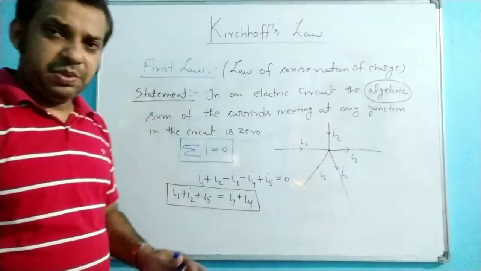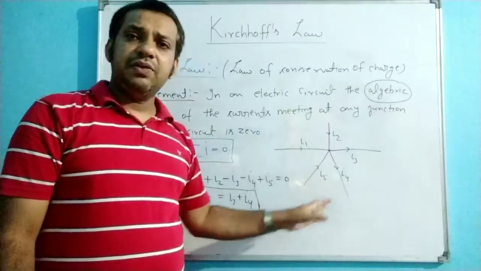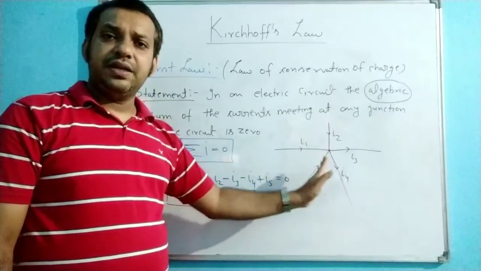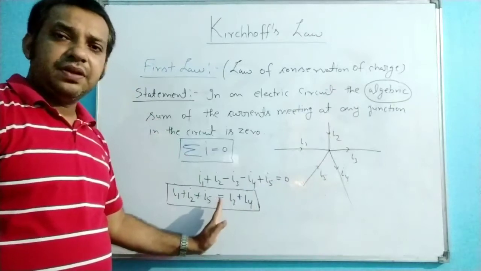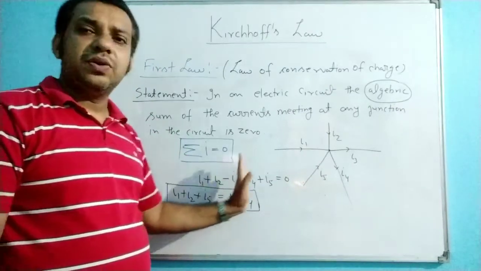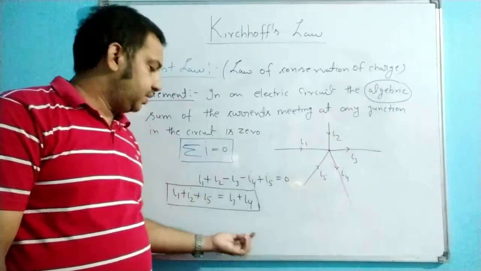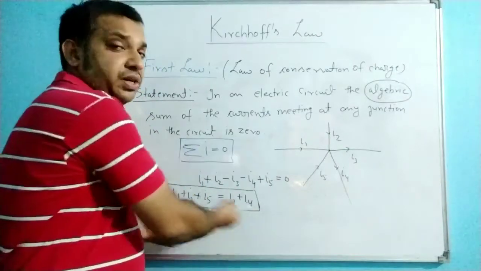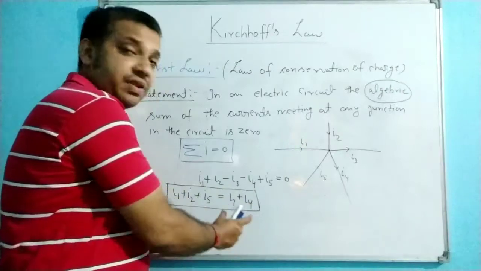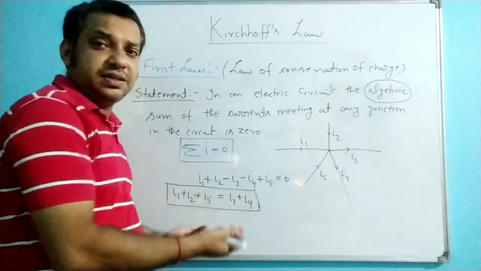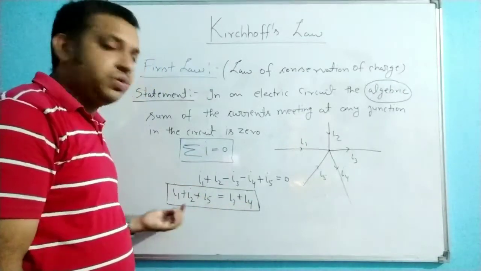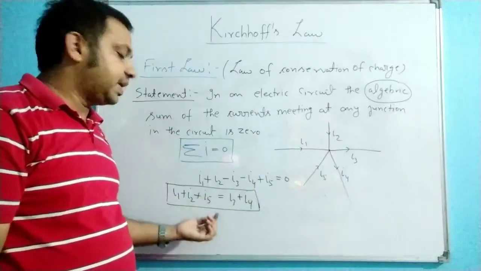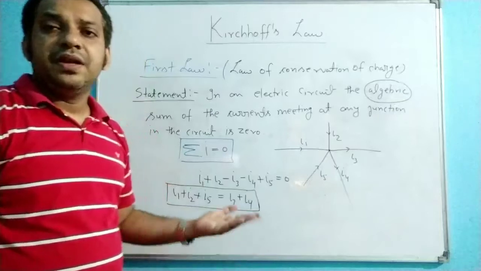So don't be confused. Whenever you have to apply KCL, write the incoming direction on the left side of the equal sign, and the outgoing direction on the right-hand side. If you interchange the sides, that will not change the equation. You can write this as I3 plus I4 is equal to I1 plus I2 plus I5. That is why I am saying it is up to you.